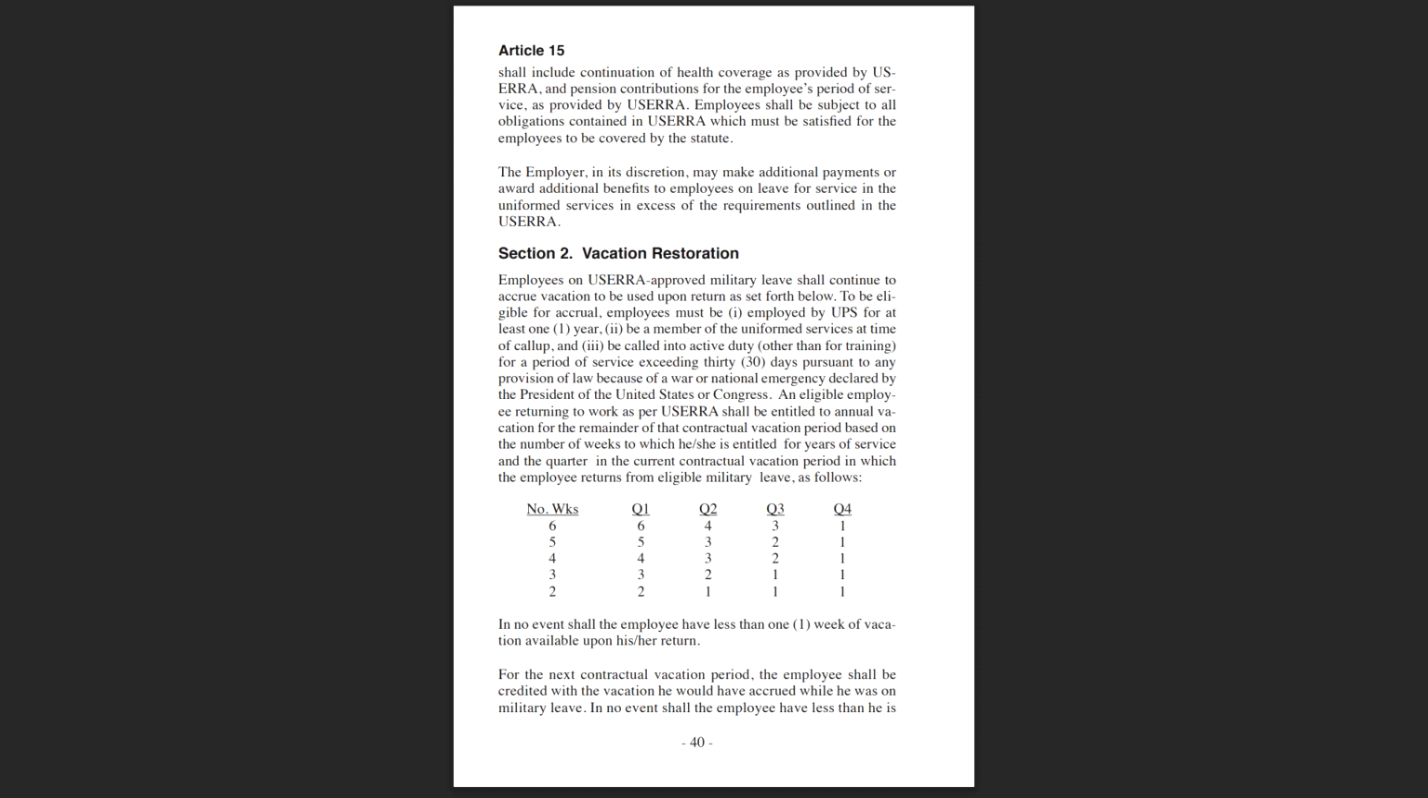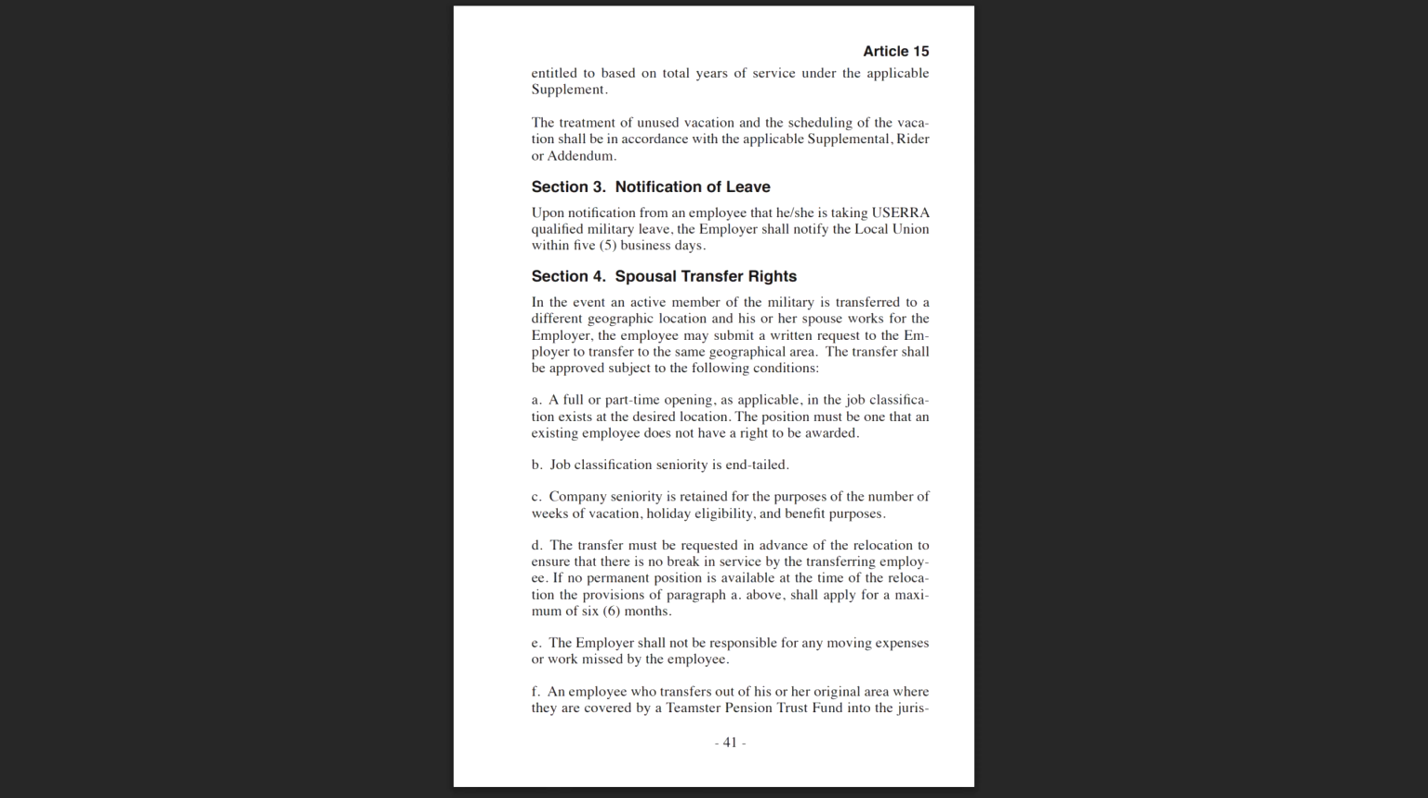For the next contractual vacation period, the employee shall be credited with the vacation he would have accrued while he was on military leave. In no event shall the employee have less than he is entitled to based on total years of service under the applicable supplement. The treatment of unused vacation and the scheduling of the vacation shall be in accordance with the applicable supplemental, rider, or addendum.